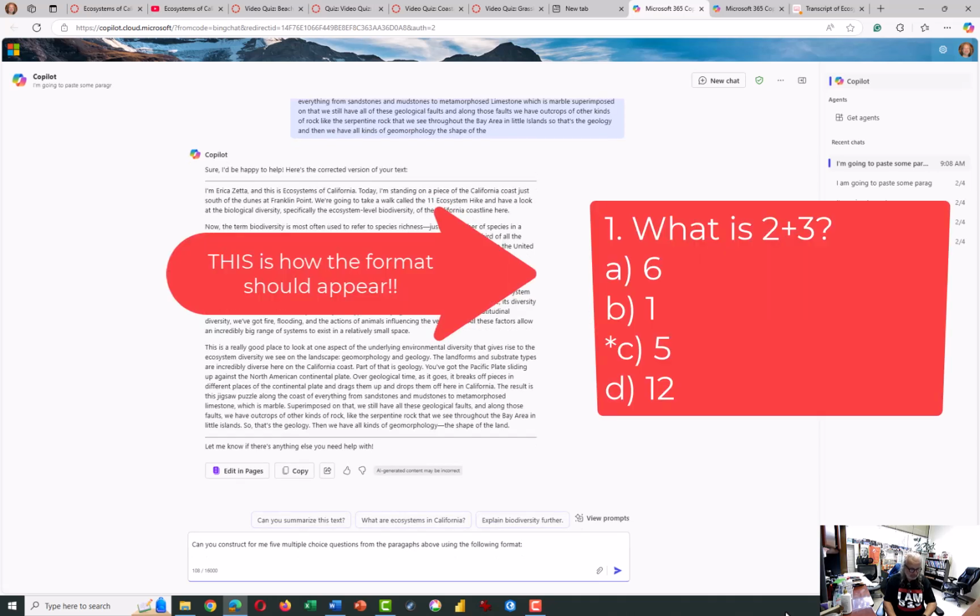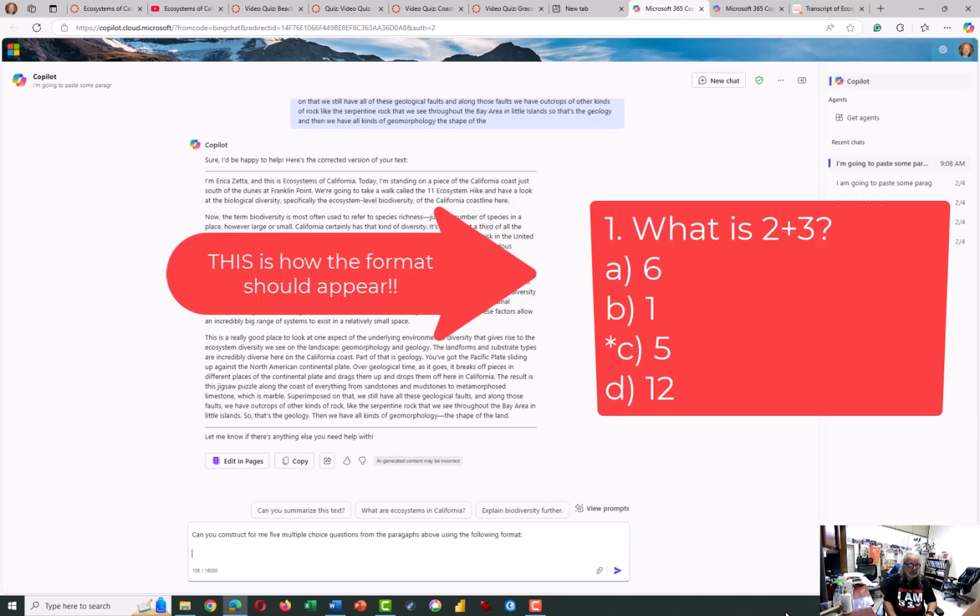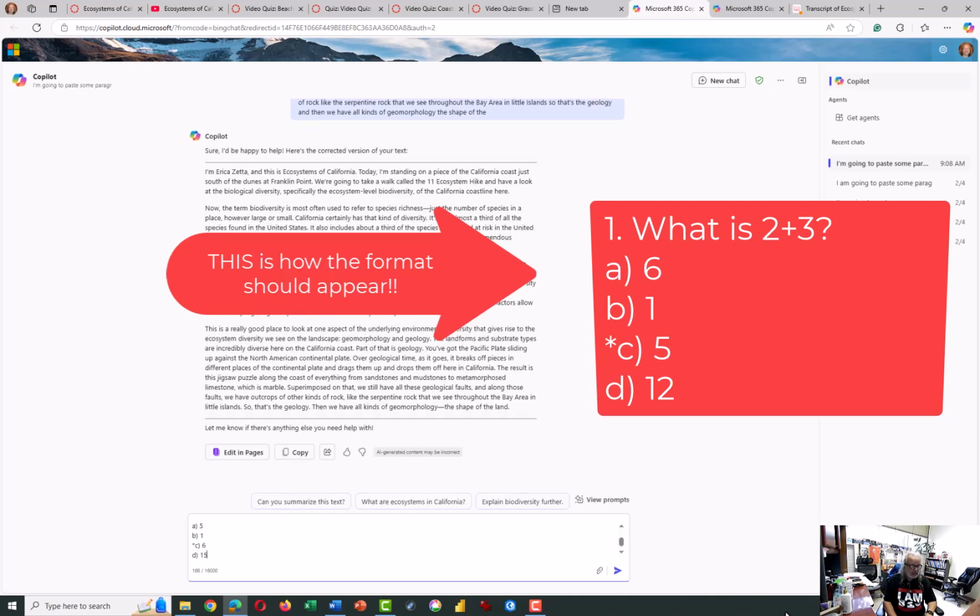And I'm holding shift and pressing return down, and now I'm going to paste that format in, and this is what the format looks like.